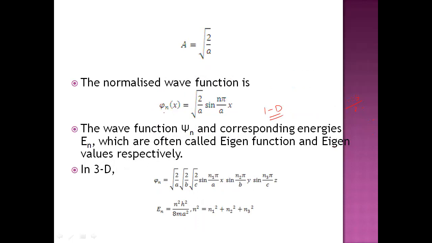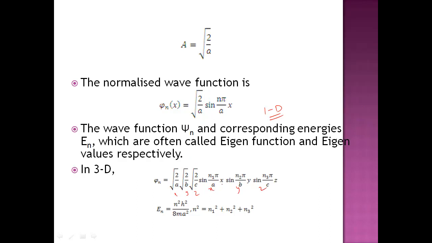If you want to write the same thing in 3 dimensions, how do you write it? This one is along the x-axis. In the y-axis, let it be b. In the z-axis, the distance between the walls will be c. Then you can write it as root of 2 by a into root 2 by b into root 2 by c. This is along the x-axis, y-axis, and z-axis.